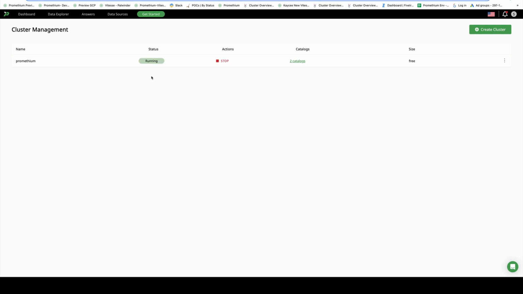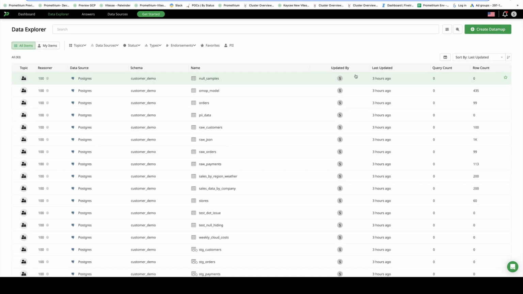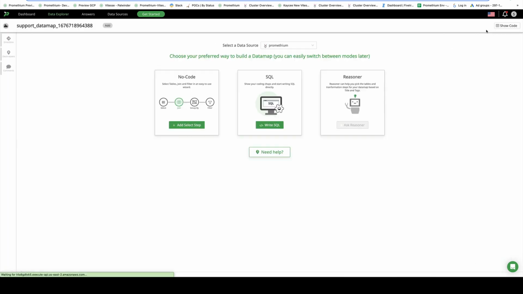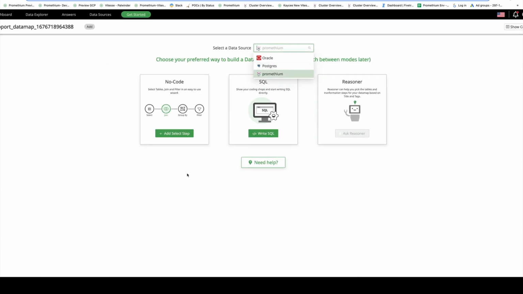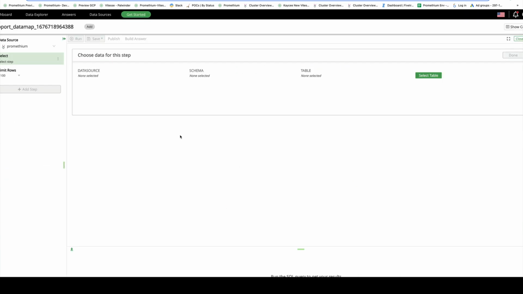So you can see that in a few minutes, I've got a Presto cluster up and running. Let's test it out. Let's come here, and let's say I do want to join. Now you notice you've got a third option. Before it was just Oracle and Postgres, now you have this third one called Promethium. Let's take a look, shall we?